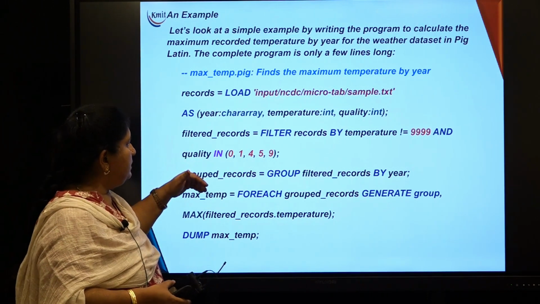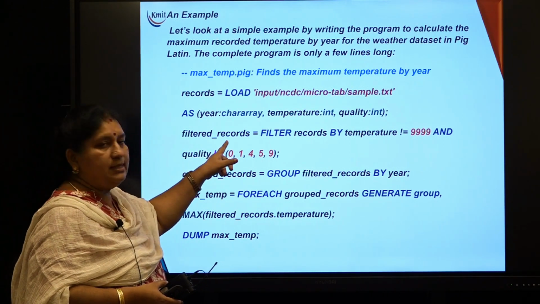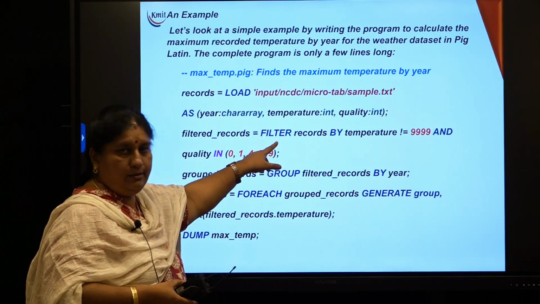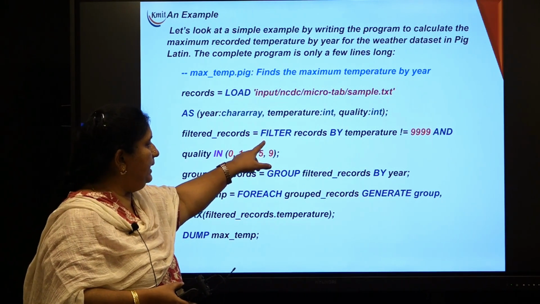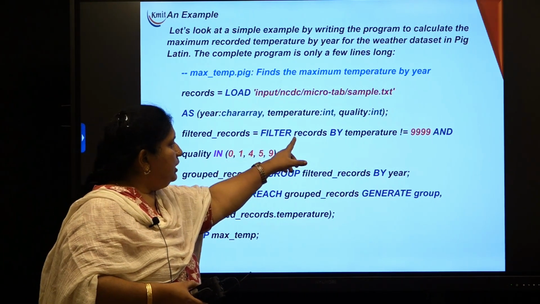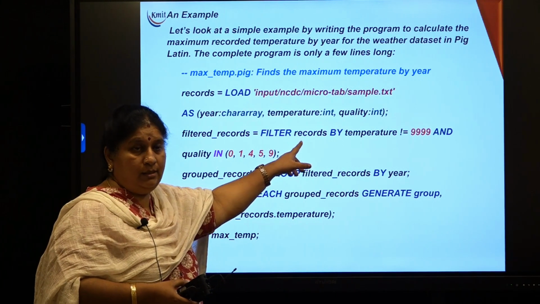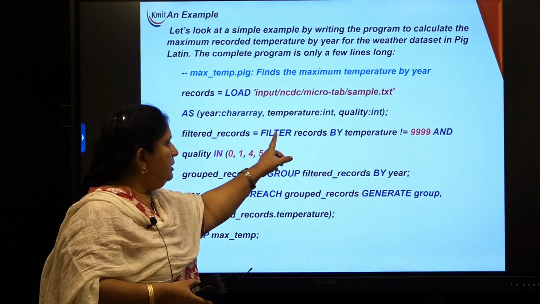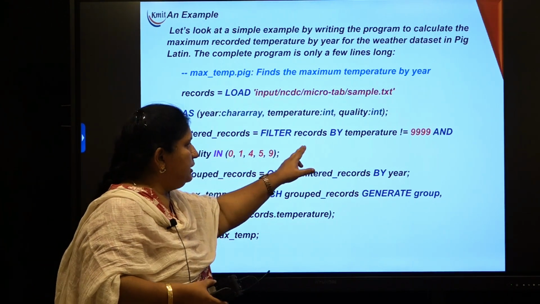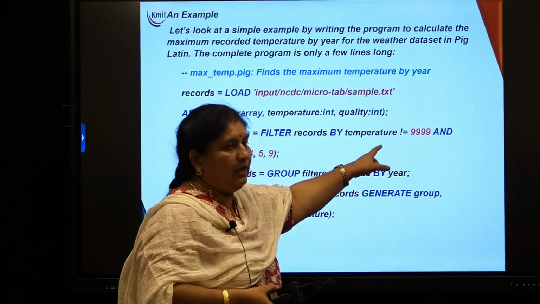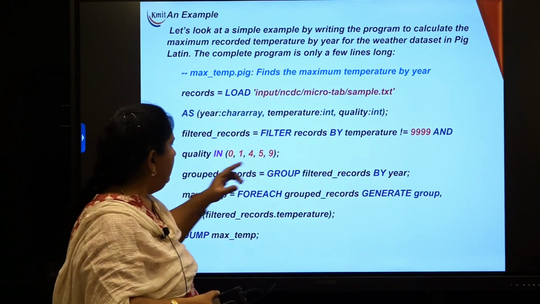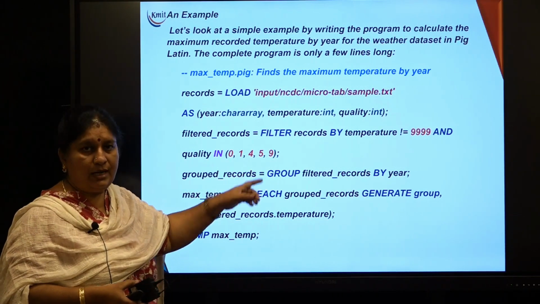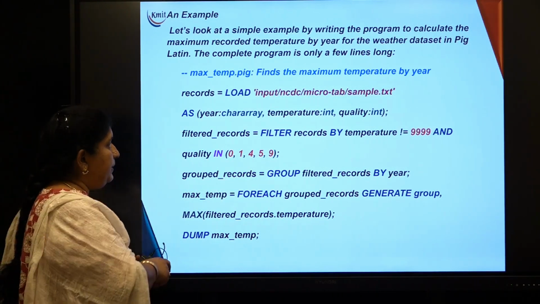Now next, what am I specifying? Filtered records is another relation which is equal to filter. This is again a built-in operator in the Pig language. Filter, which are we filtering now? Records. So this relation will be used here. Filter the records relation by temperature value should not be invalid and quality code should be within only these 5 values, right?